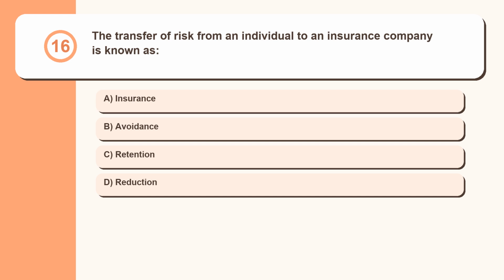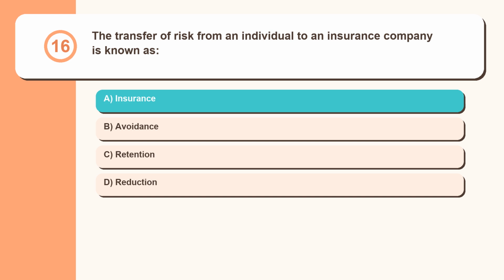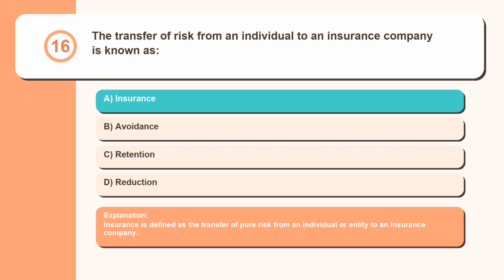Question 16. The transfer of risk from an individual to an insurance company is known as insurance, avoidance, retention, reduction. Insurance is defined as the transfer of pure risk from an individual or entity to an insurance company.